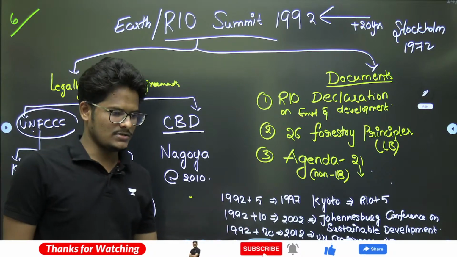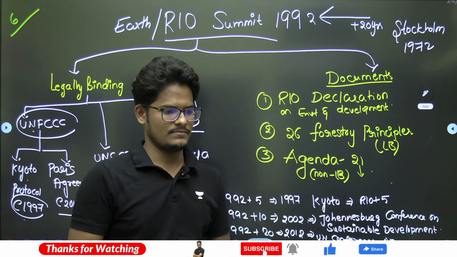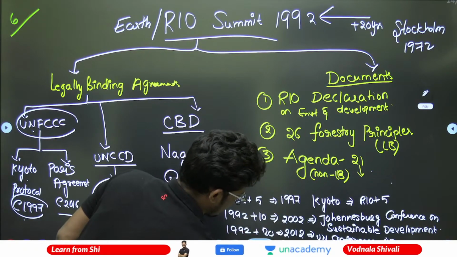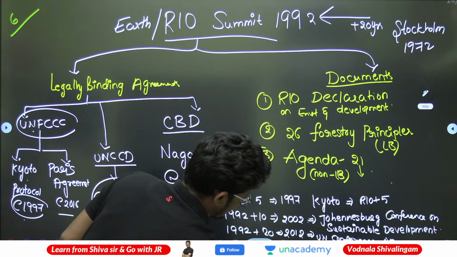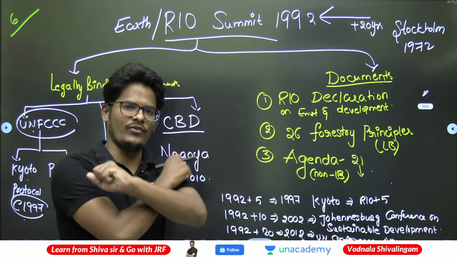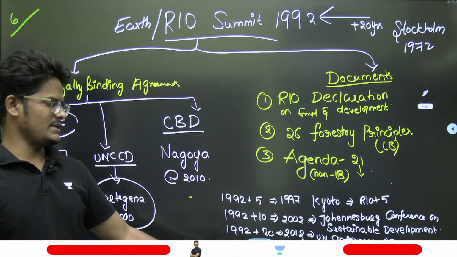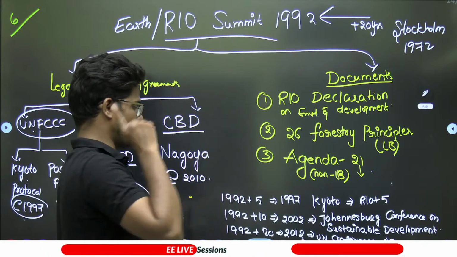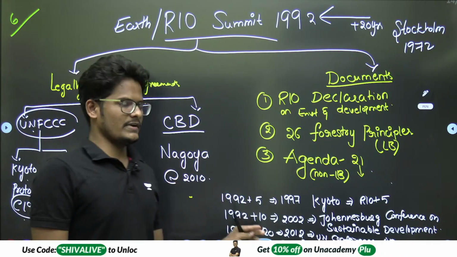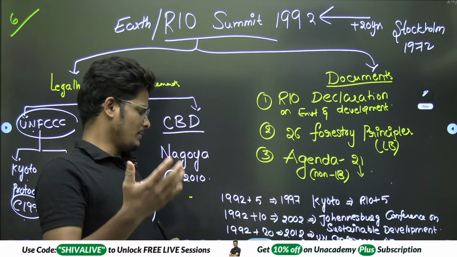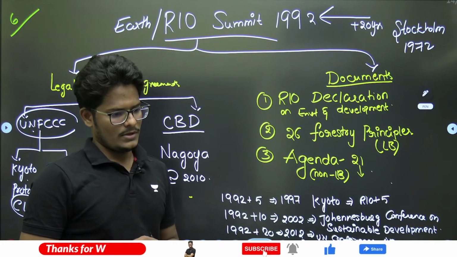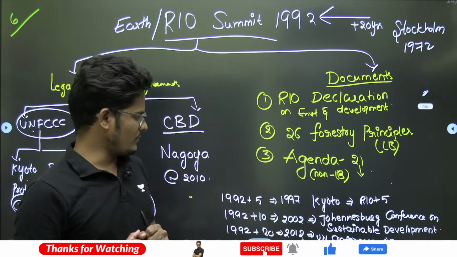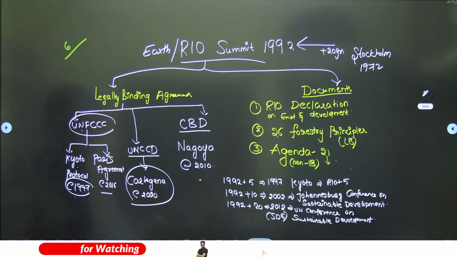This is a world summit also. Because of this, the sustainable development goals decision was finalized in 2012, because by 2015 the MDGs were about to complete. So they took a decision in 2012 to bring up the new SDGs. Is that clear? This is the full version of the entire Rio Summit.